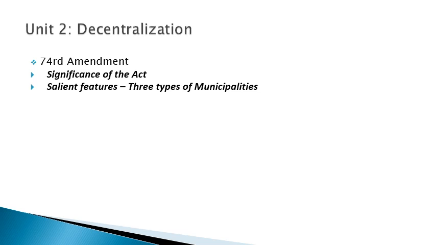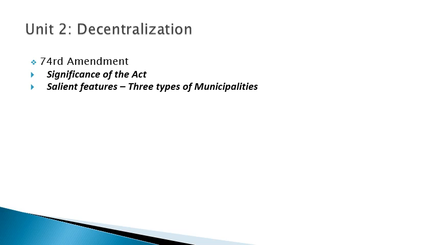The first one is three types of municipalities. Let us compare it to the 73rd Act, which will give a clear idea of how to remember the 73rd Amendment Act and how to remember the 74th Amendment Act. The 73rd Amendment Act gave dimensions for the panchayats, and the 74th Amendment Act gave dimensions to the municipalities.